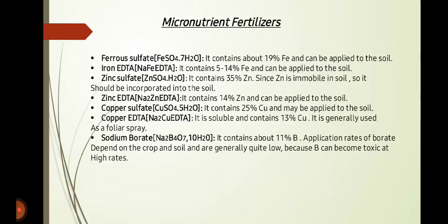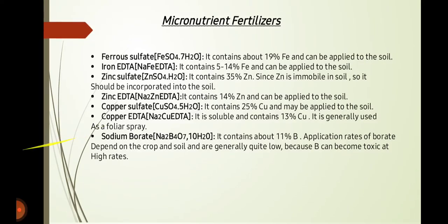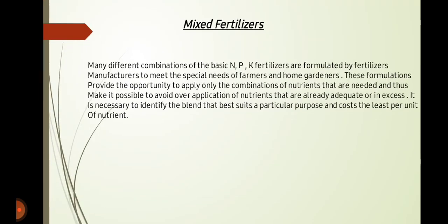Then copper sulfate. It contains 25% copper and may be applied to the soil. Copper EDTA is soluble and contains 13% copper. It is generally used as a foliar spray. Foliar spray involves applying fertilizer directly to the plant's leaves as opposed to putting it in the soil. Next, sodium borate. It contains about 11% boron. Application rates of borate depend on the crop and soil and are generally quite low because boron can become toxic at high rates.